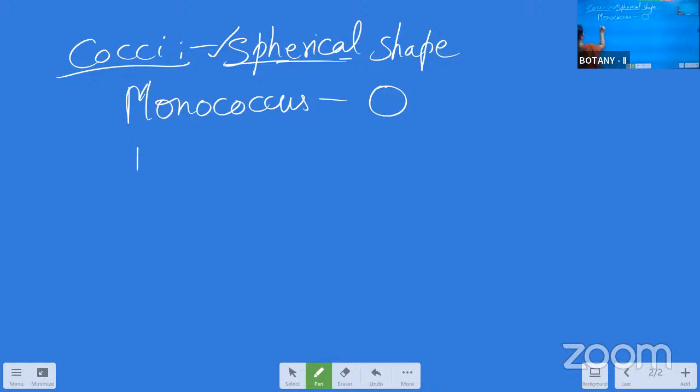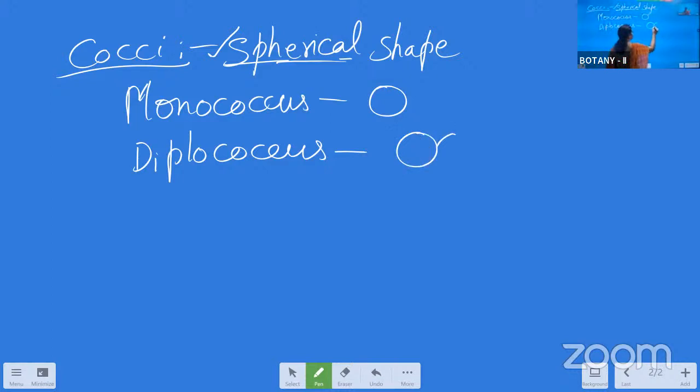Next one is the diplococcus. Diplococcus means the two cocci bacteria are attached to themselves on their lateral side. So here the words are very, very specific. On the lateral side means sideways.